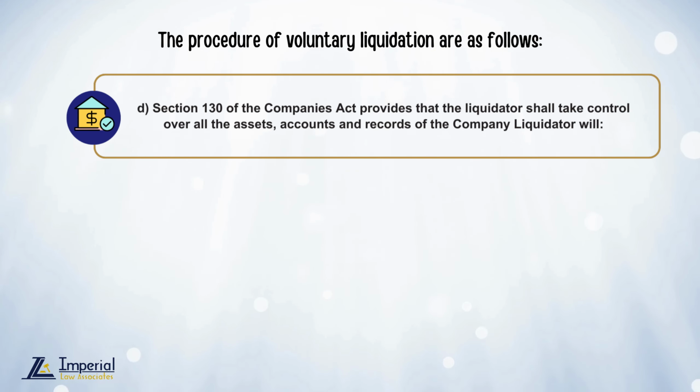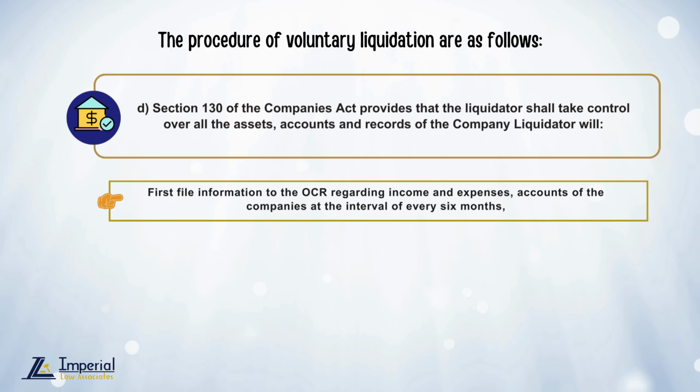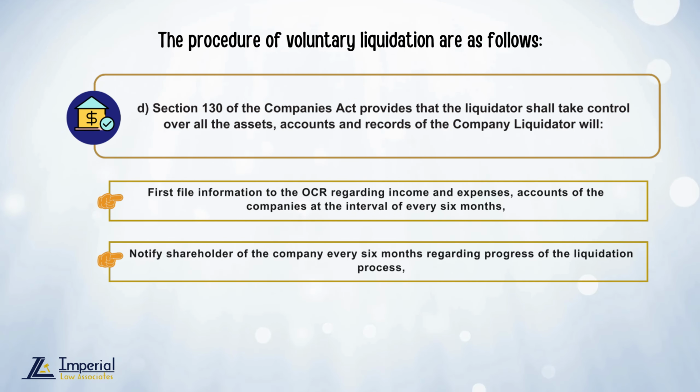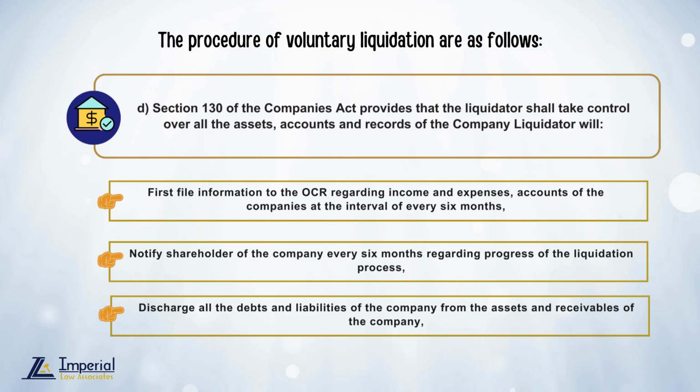Fourth, Section 130 of the Companies Act provides that the liquidator shall take control over all the assets, accounts, and records of the company. The liquidator will first file information to the OCR regarding income and expenses and accounts of the company at the interval of every 6 months, notify shareholders of the company every 6 months regarding progress of the liquidation process, and discharge all the debts and liabilities of the company from the assets and receivables of the company.